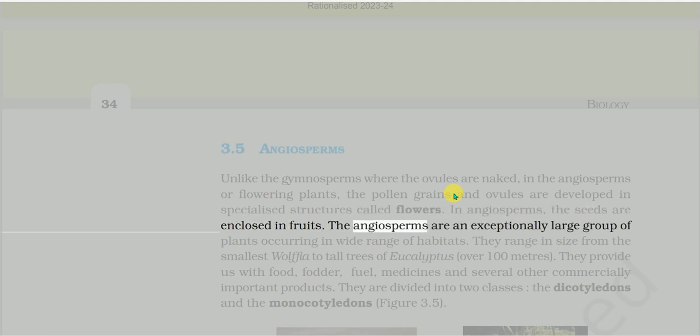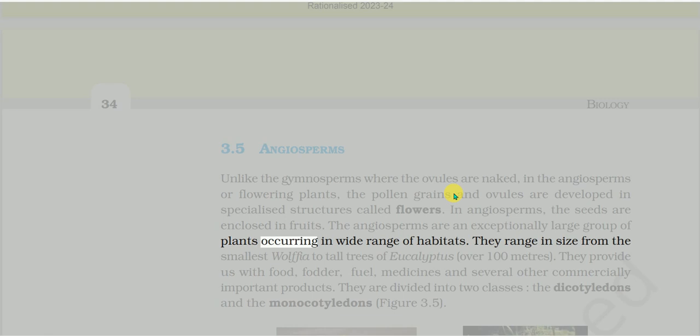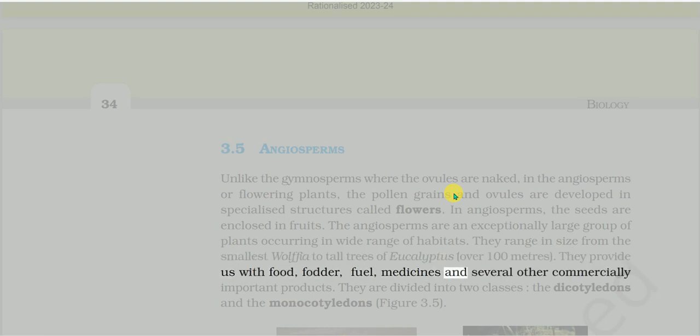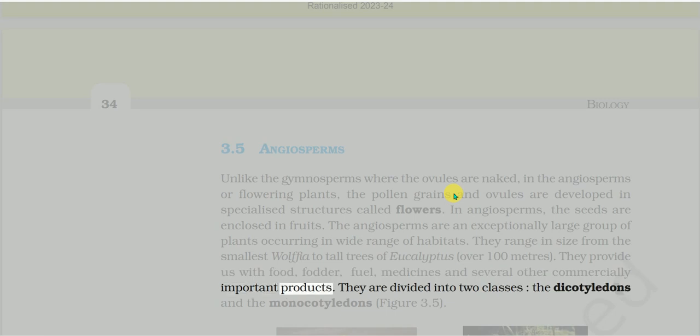The angiosperms are an exceptionally large group of plants occurring in a wide range of habitats. They range in size from the smallest Wolffia to tall trees of Eucalyptus, over 100 meters. They provide us with food, fodder, fuel, medicines, and several other commercially important products. They are divided into two classes, the dicotyledons and the monocotyledons, Figure 3.5.